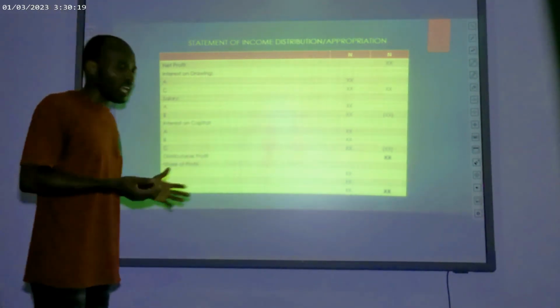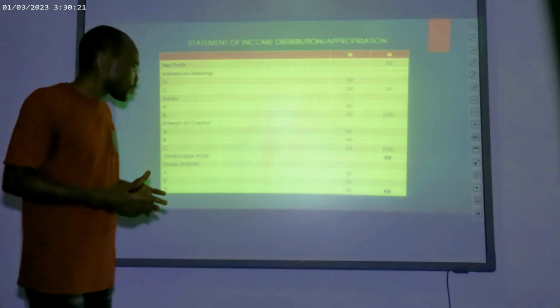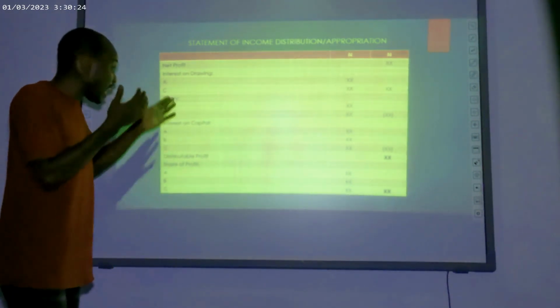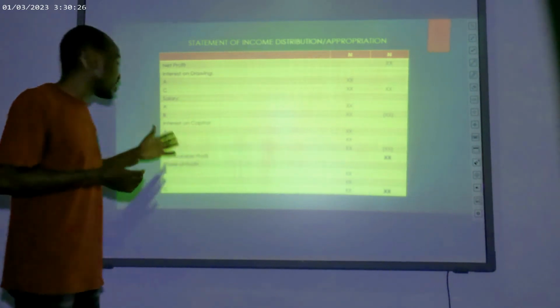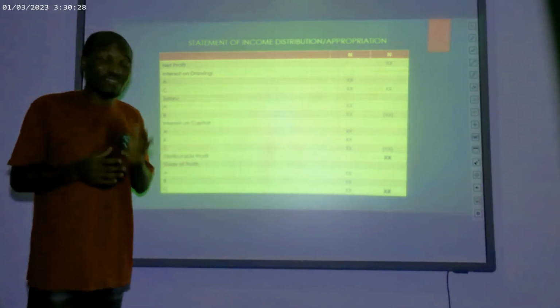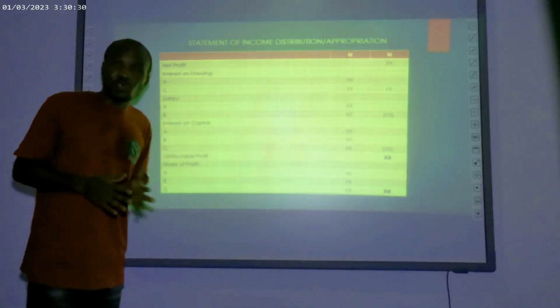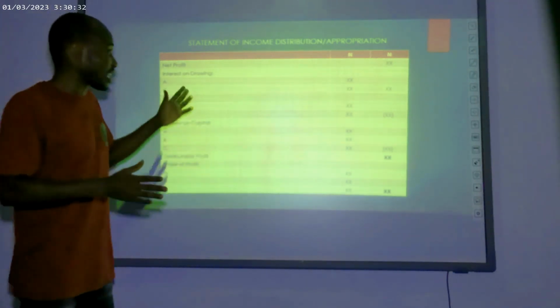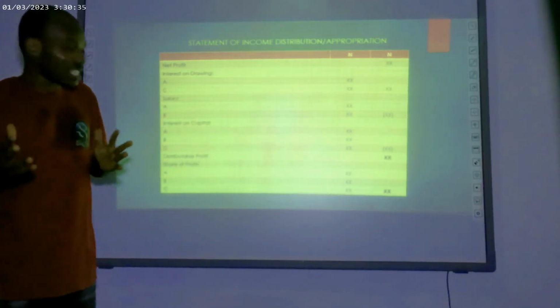So interest on capital has also been explained. It has the same accounting entry as salary, since actually the salary is not paid. So the entry is to debit the appropriation account and credit the partner's current account.